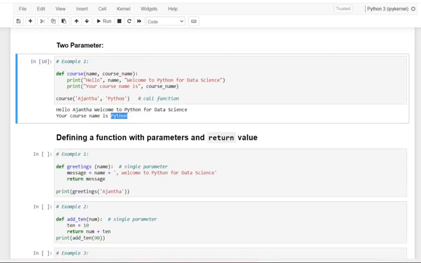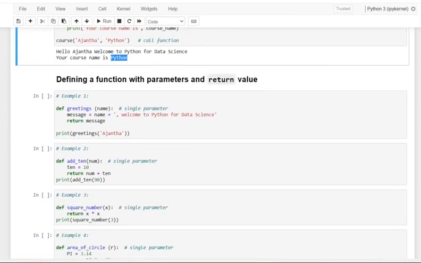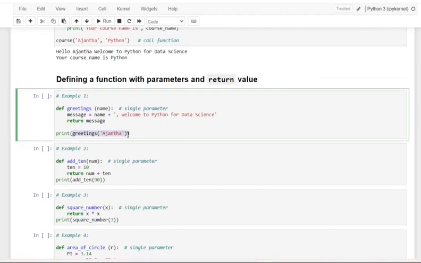Okay, now, let me have an example with a parameter that returns a value. Here this is the function, and we are passing one parameter with a return. And what is the return? The return is the message. See, in the previous examples, we have most probably used the print function only. So just to show you examples, I will go one by one.